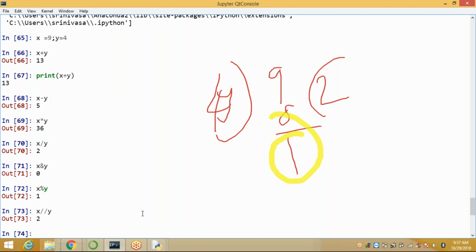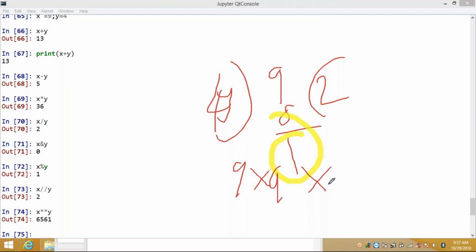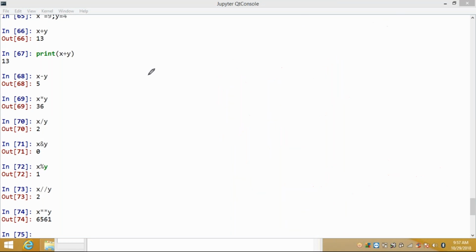When you apply exponent x to the power of y, it means 9 to the power of 4. How much? 9 into 9 into 9 into 9. 9 to the power of 4 is 6561. So these are the arithmetic operators.